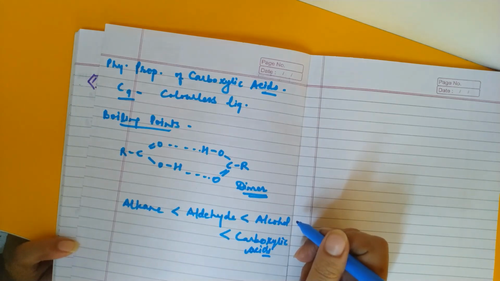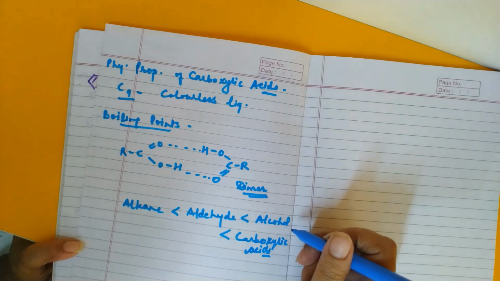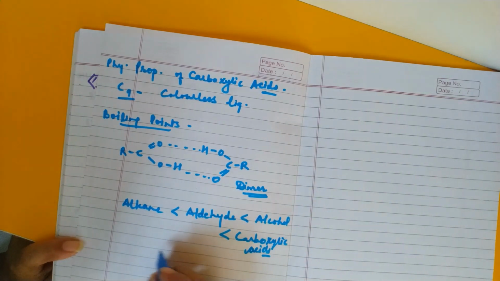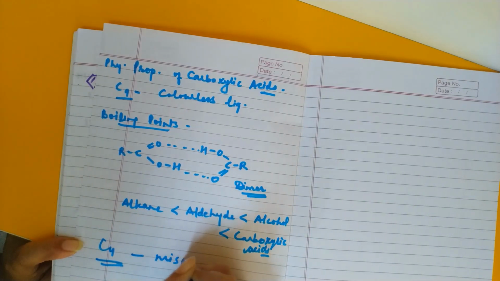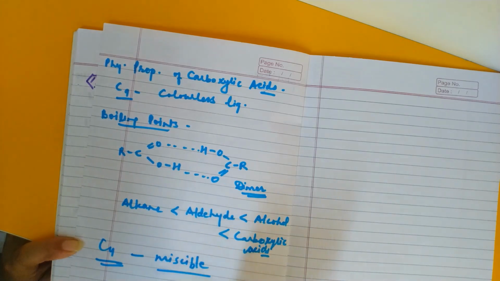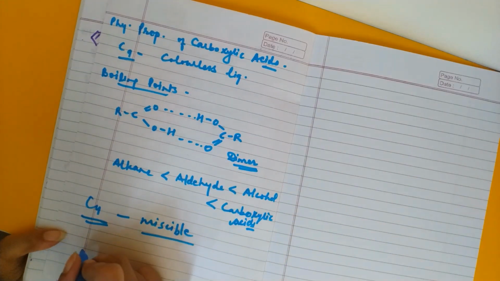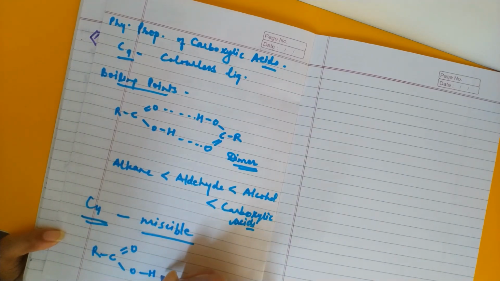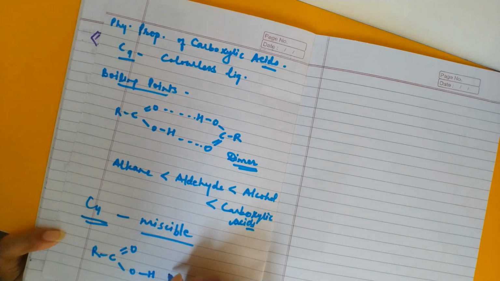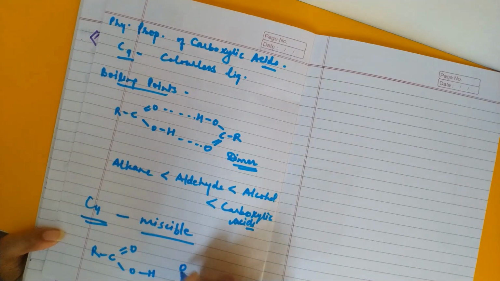Now the next is, what about their solubility? Aliphatic carboxylic acids up to 4 carbons are miscible in water. They will be well soluble in water. Why? Because they can establish hydrogen bonding with water molecules. Say this is one carboxylic acid molecule. Now this carboxylic acid will be forming hydrogen bonding with a water molecule.